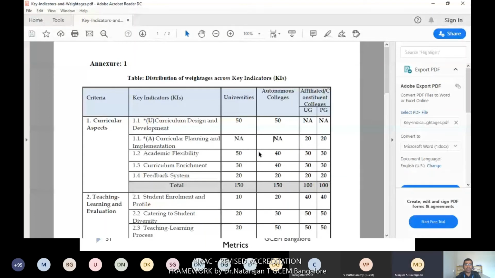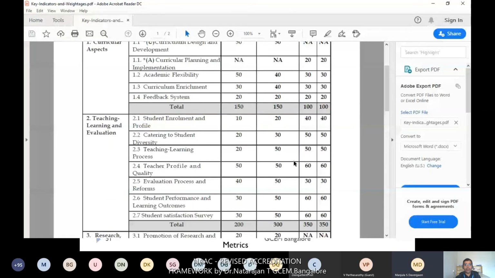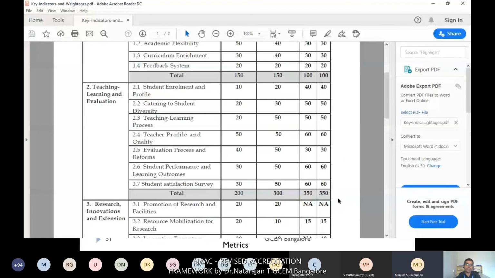It depends on the nature of the university, the nature of the college. The total weightage allocated to each criteria varies accordingly. See, here the first criteria is only 100, but universities and autonomous colleges may get 150. In the same way, the teaching learning process is very essential for affiliated colleges, so they are giving more weightage, around 350 out of an overall 1000 weightage, to the teaching learning process.